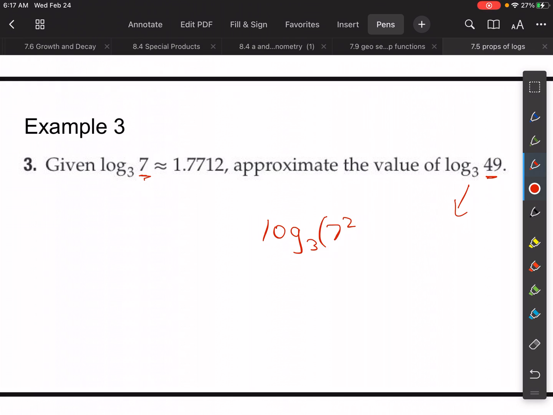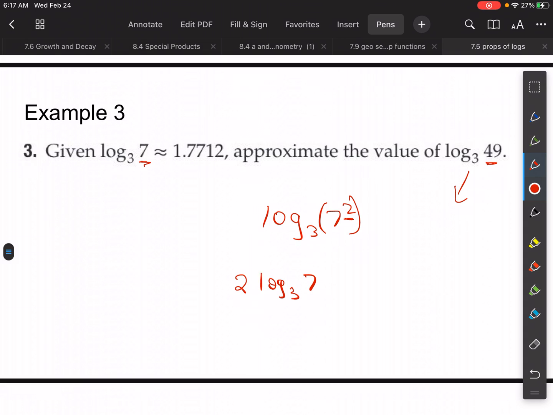Once I have this, however, I'm going to use my power property of a logarithm, and I'm going to say, okay, since this is 7 squared, it's the same thing as taking that 2 and multiplying it by the whole logarithm. So 2 times the log base 3 of 7. Okay, so power to a power, remember that we're going to multiply.